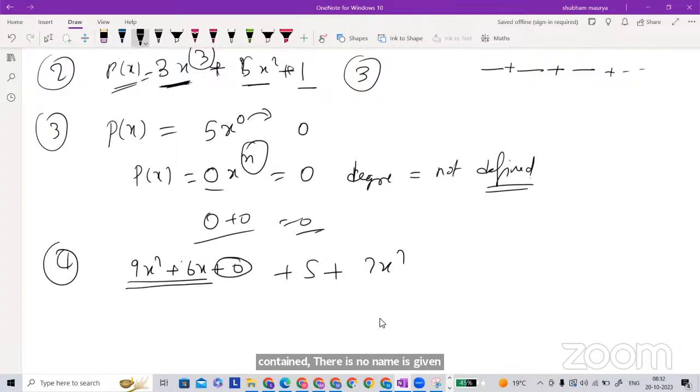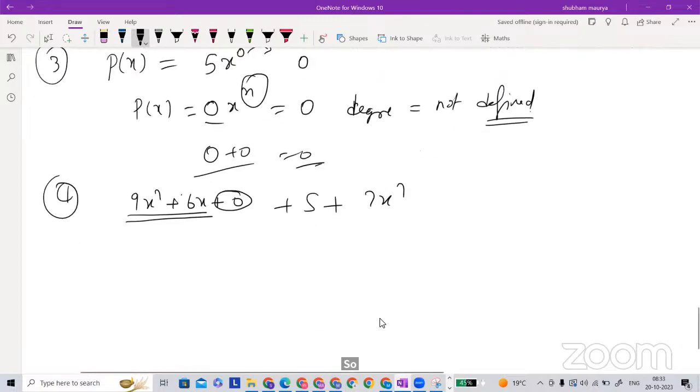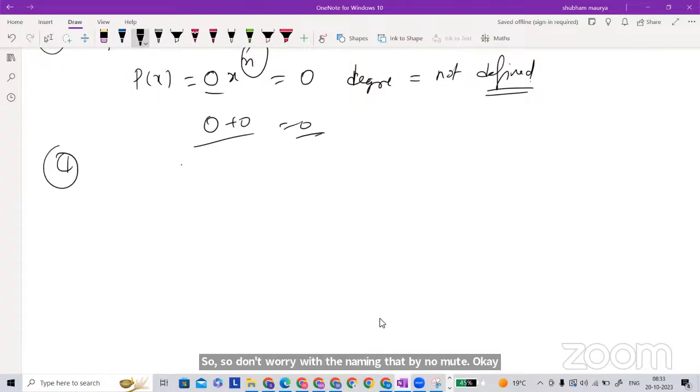So don't worry about naming that monomial, trinomial, binomial. Okay, so next thing is I'm just writing a note here about addition and subtraction, because we have done it with an example. So the degree of, suppose this is...